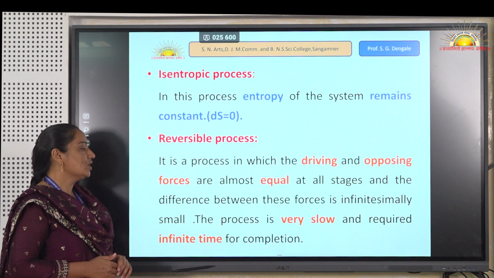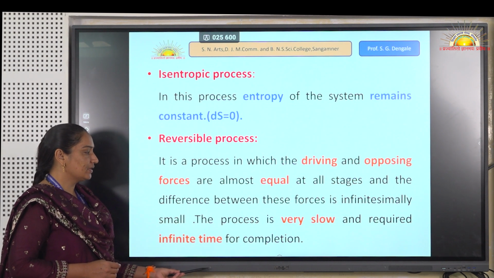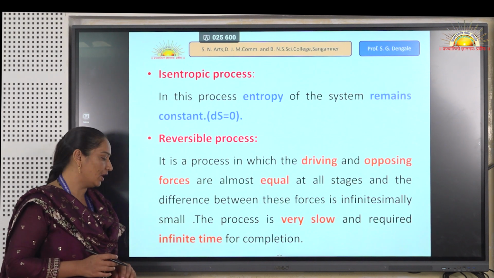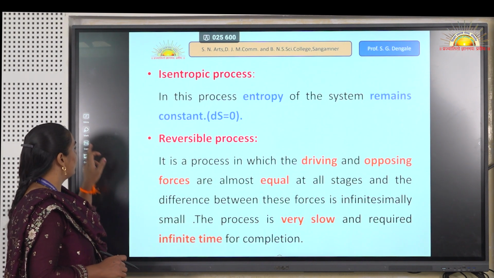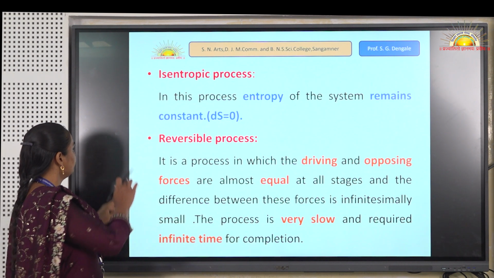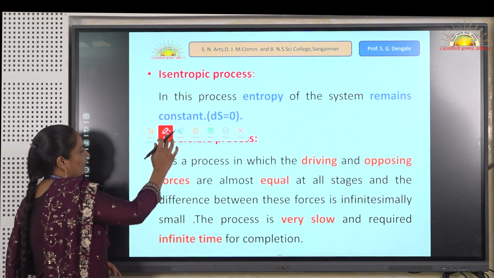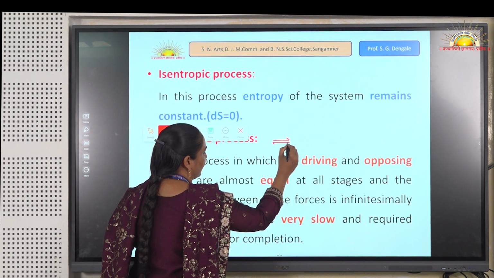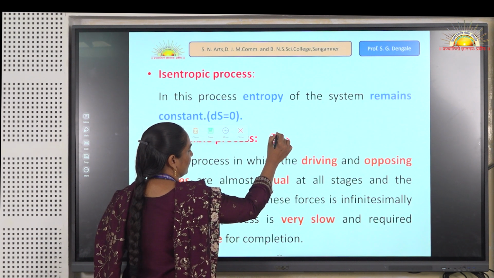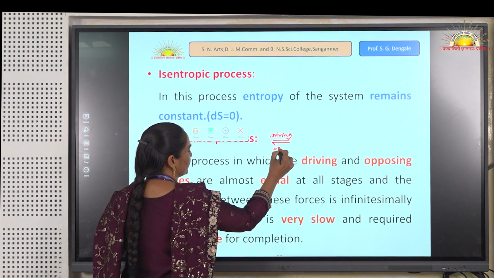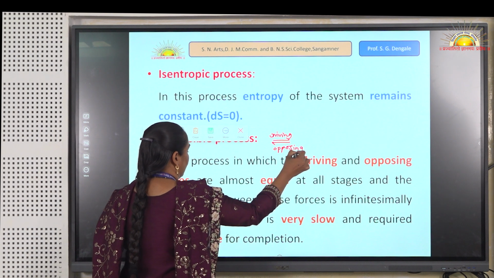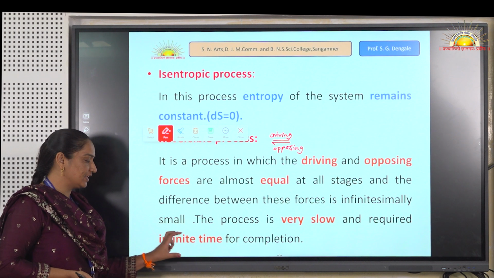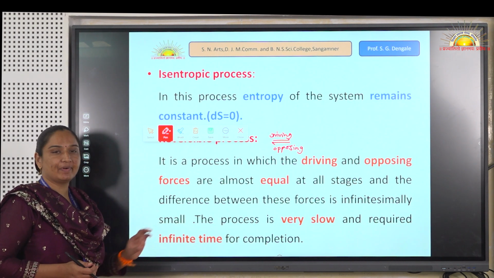This reversible process is a slow process and it requires infinite time for completion. Here this is the driving force and this is the opposing force, both are equal, then it is called the reversible process. This process is a slow process and it requires infinite time.